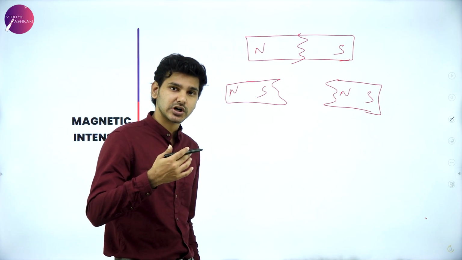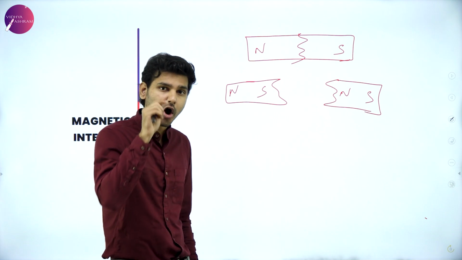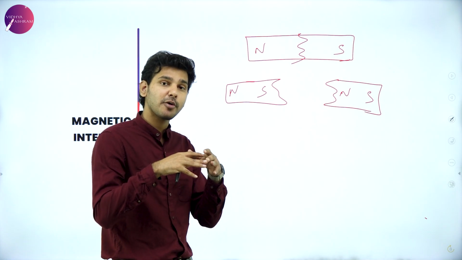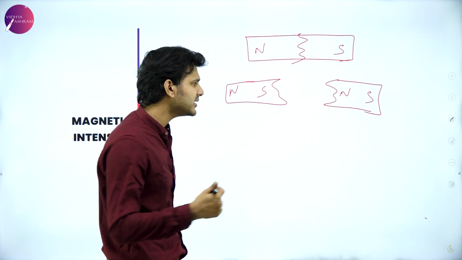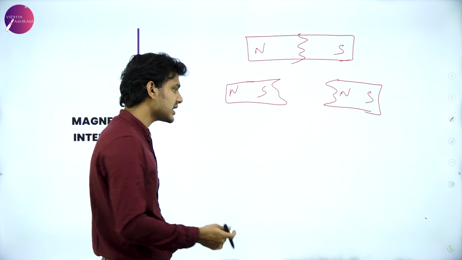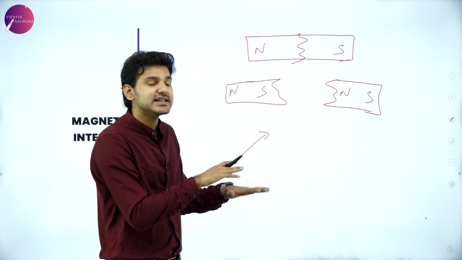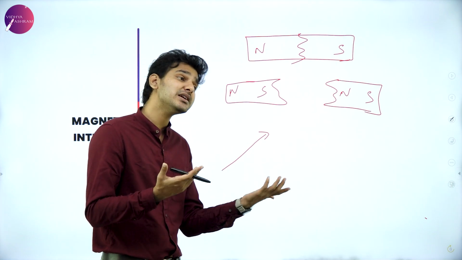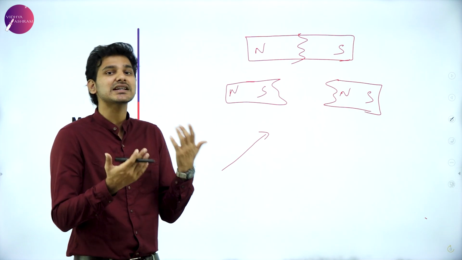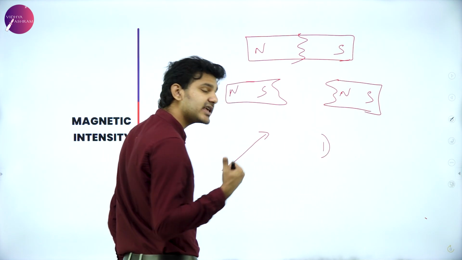These electrons are not alone. There is a group of atoms having a number of electrons, which means that all these tiny magnetic moments add up together to form a net dipole moment. Dipole moment can be said to be the torque experienced by a dipole to align itself to the field. But a simpler and more correct way of explaining it is that the dipole moment gives you clarity in terms of the strength of the magnetic field.